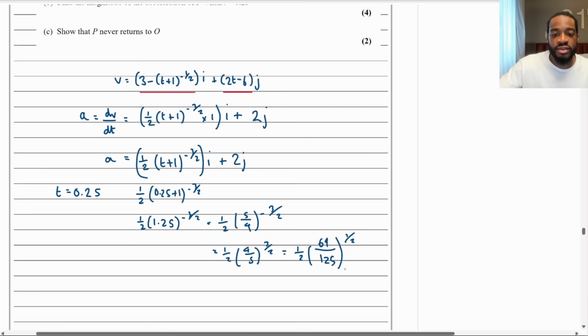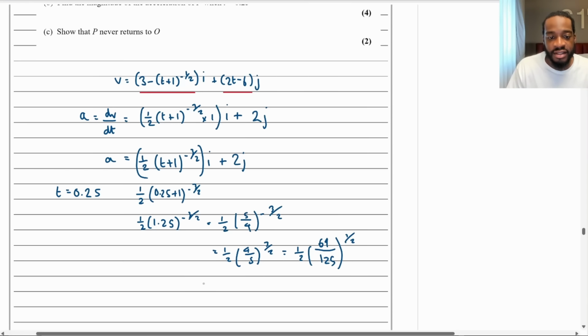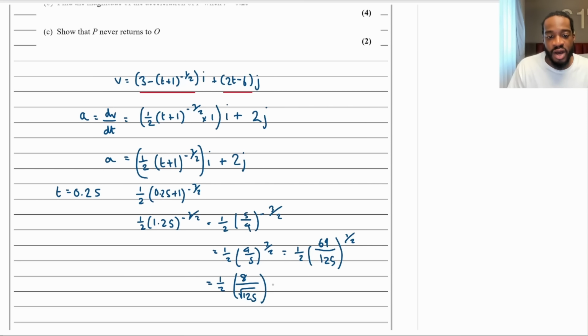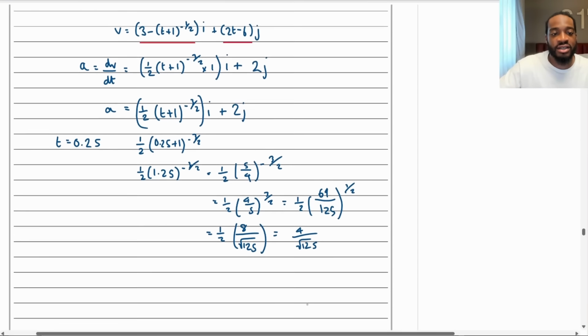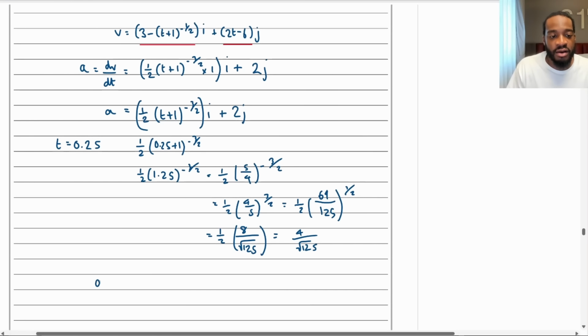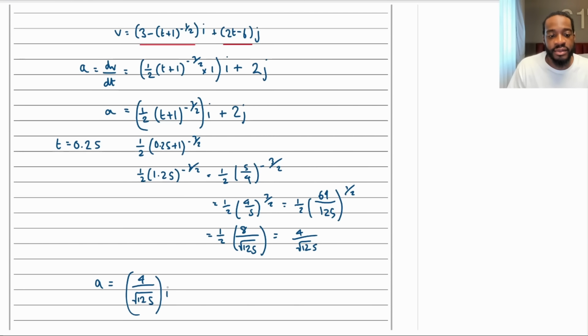So this is going to equal 1/2 times the square root of 64, which is 8, over root 125. And then now what I can do from here is that 8 times a half can just make a 4 over root 125. So now the acceleration vector when t equals 0.25 is going to be 4 over root 125 i plus 2j.